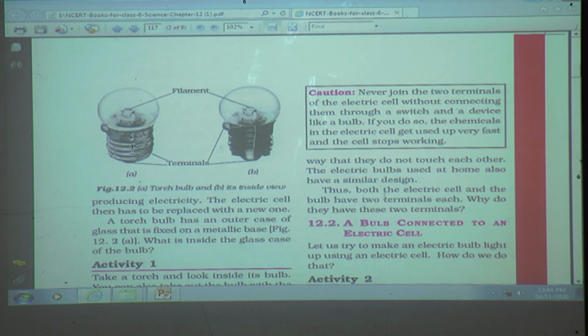Now, do both the electric cell and the bulb have two terminals each? Why do they have these two terminals? For this answer, we'll see the PPT. Before that, see here caution. Never join two terminals of an electric cell without connecting them through a switch and a device like a bulb. If you do so, the chemicals in the electric cell get used up very fast and the cell stops working.